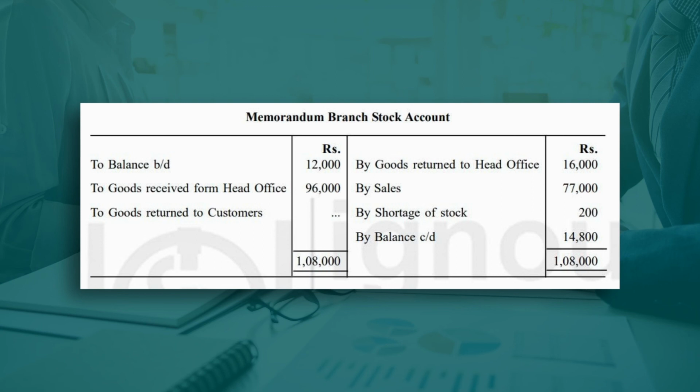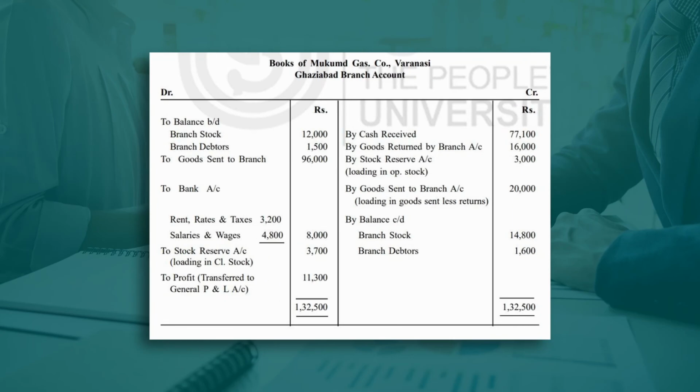It means this is the closing balance of branch stock. So this is what we have written here, closing balance of branch stock 14,800. So 1,32,500. So this was all about this session on branch account part 1.